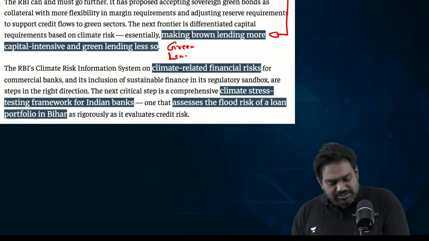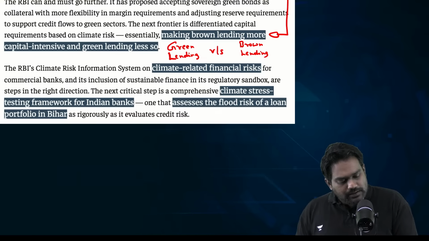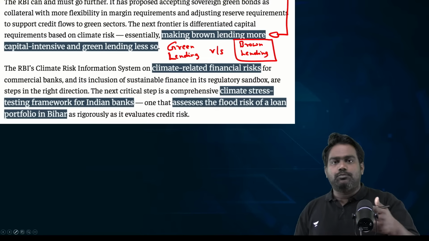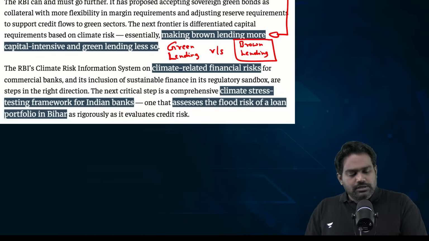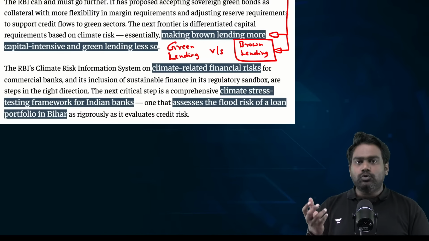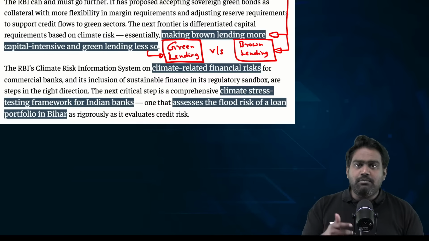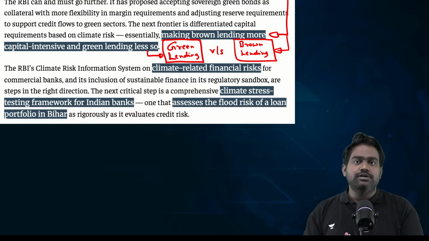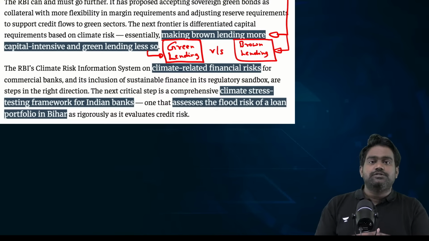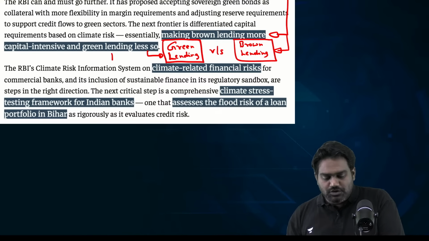They should make a clear distinction between green lending versus brown lending. Now, what do you mean by green lending and brown lending? Brown lending refers to the provision of bank credit or loans for polluting industries, for any commercial activity that can contribute to emissions. Whereas green lending refers to bank credit being provided to environment friendly initiatives, clean energy initiatives, waste management initiatives.